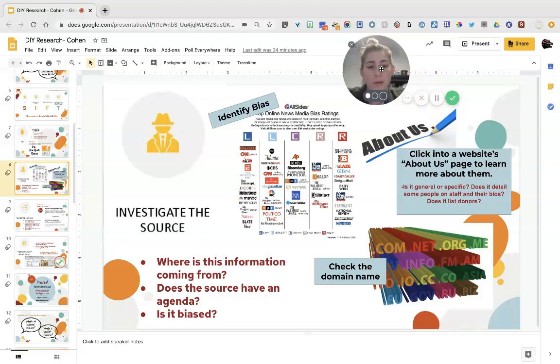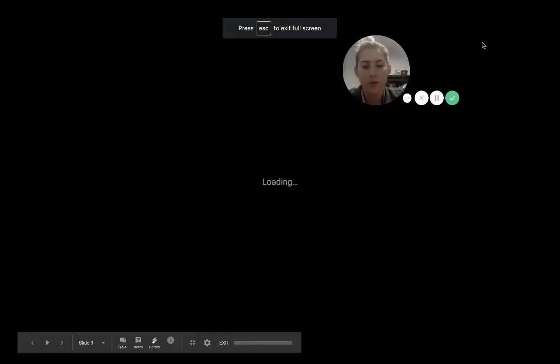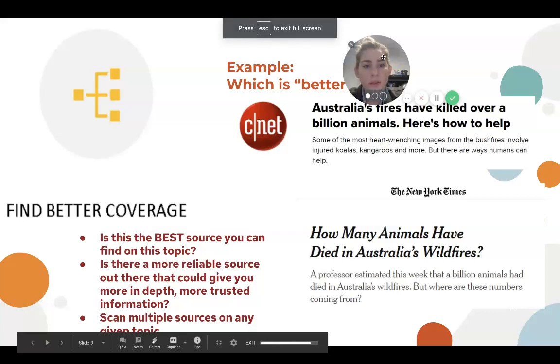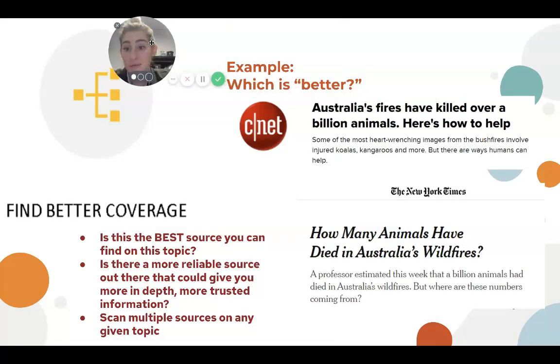So what do we do after we investigate the source? Let's see. We are going to find better coverage. So the trick with this is you always need to ask yourself, is this the best I can do? Truly, is this as good as it gets? All right, and if your answer is no, this is not as good as it gets, then you need to